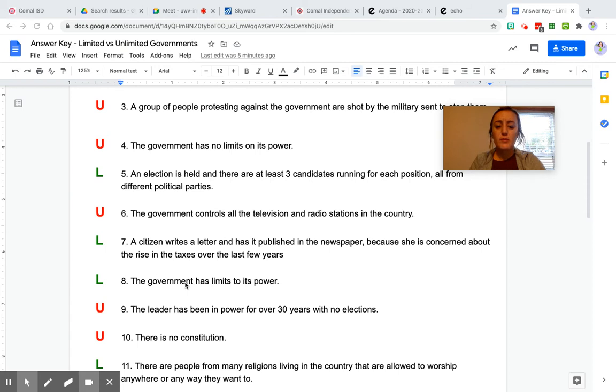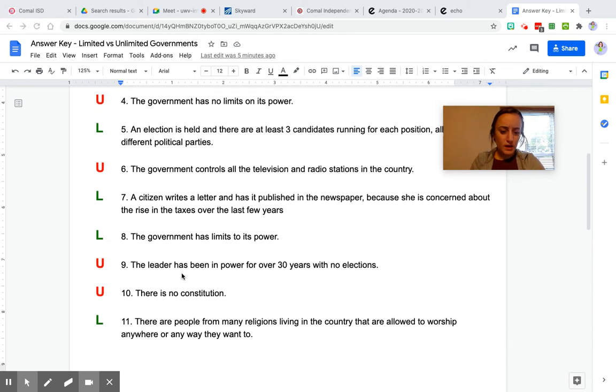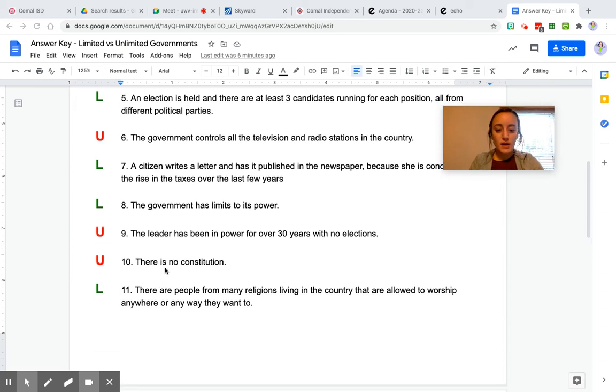Number eight, the government has limits to its power, would be limited. If they have limits to their power, it is limited. Number nine, the leader has been in power for over 30 years with no elections. So that means that that leader has had unlimited power for 30 years, so U, unlimited. Number 10, there's no constitution. That means that the people do not have their own set of rights, so the government has unlimited power, U.